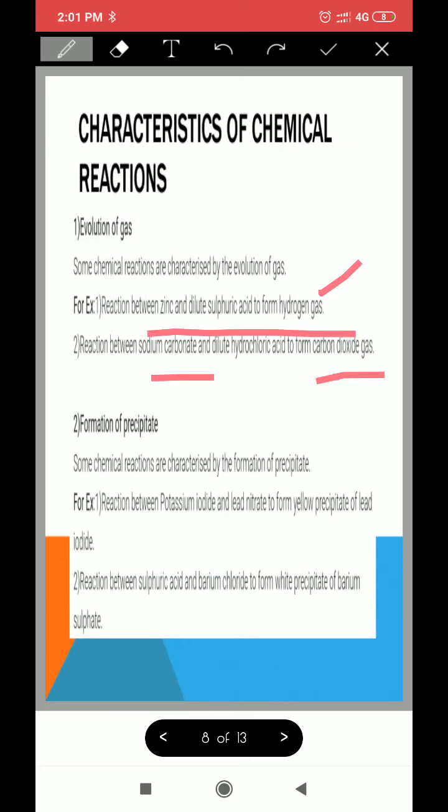Yes. Another example can be barium chloride and sodium sulfate. Both of them react, and as a result of the reaction a white colored precipitate of barium sulfate is formed. Okay, so we can see the color of the precipitate, white precipitate, the insoluble substance is formed. So we can say that definitely a chemical reaction has taken place. Okay.